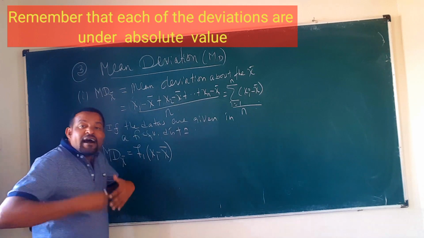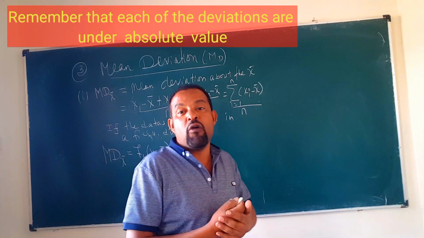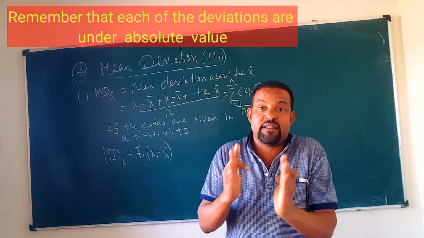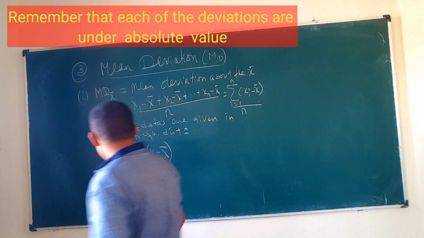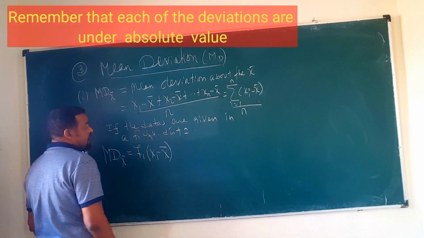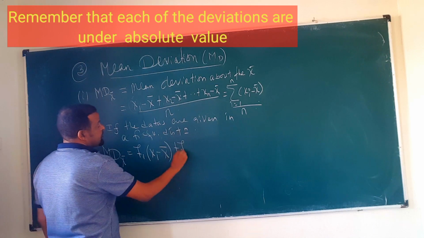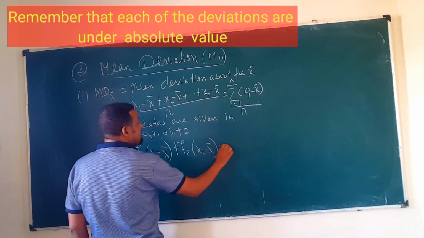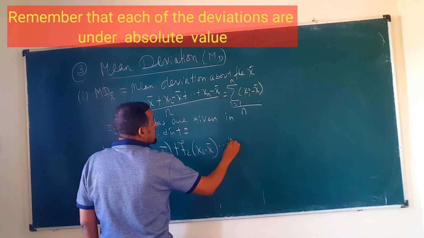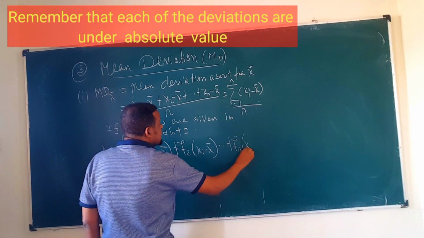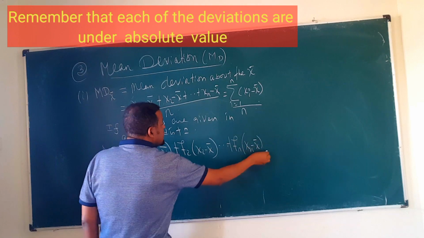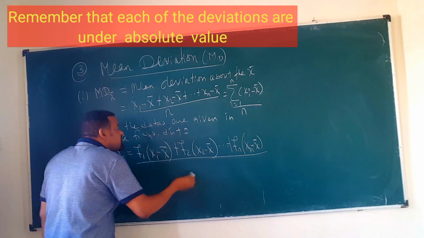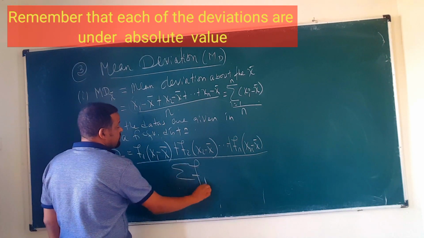Why do we multiply? Because x1 may have occurred 3, 4, or 5 times, and since we are finding the deviation for each data point, we multiply by its frequency, plus f2 times x2 minus the mean, and it continues up to fn times xn minus the mean, then divided by the sum of the frequencies.